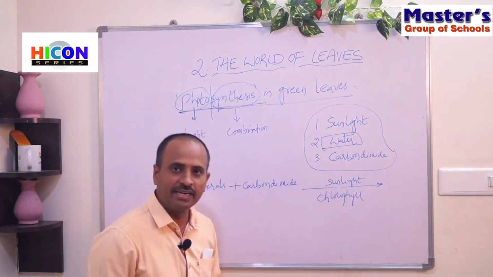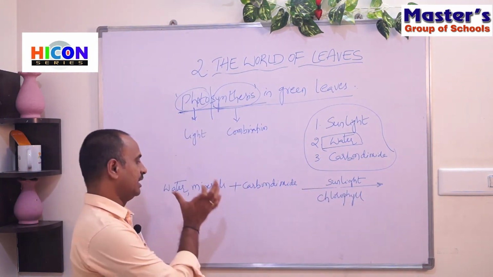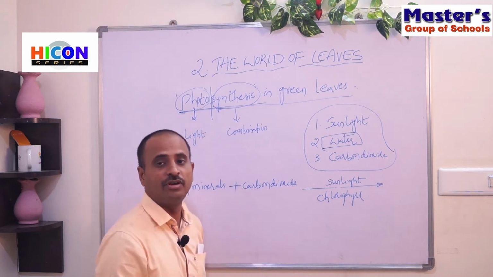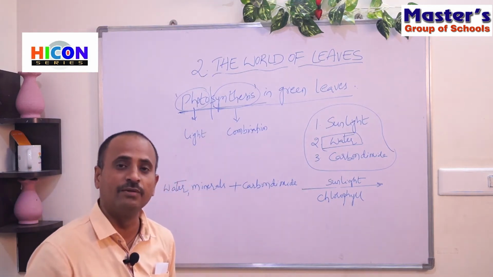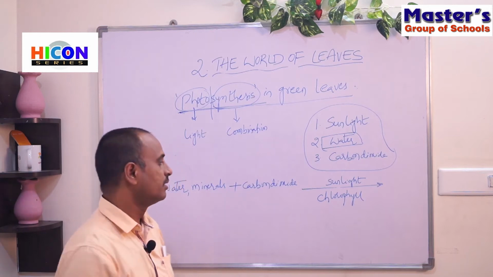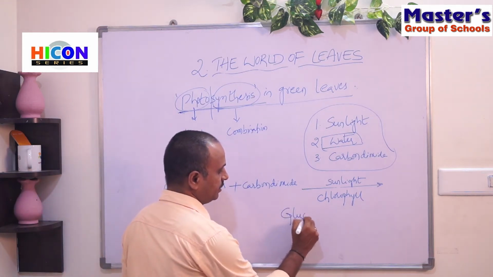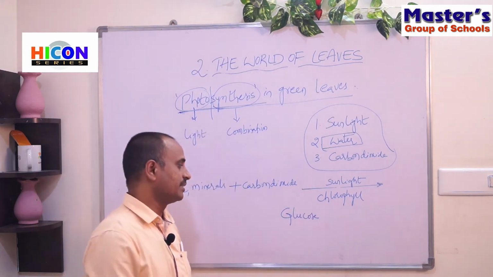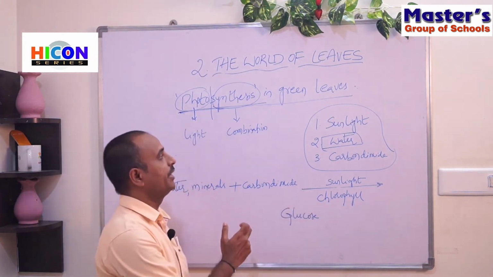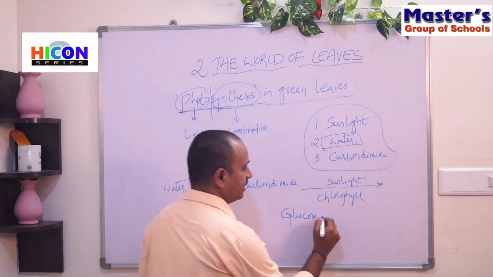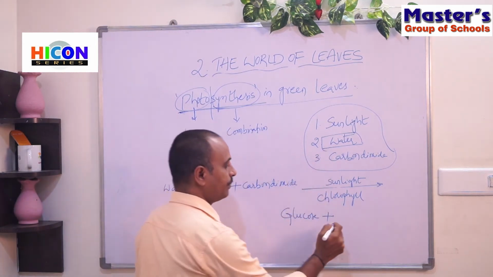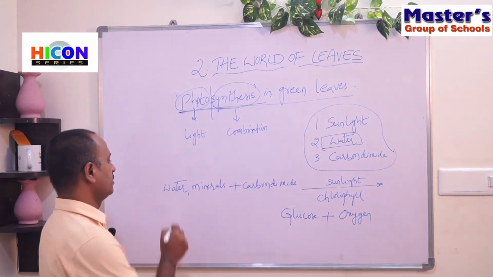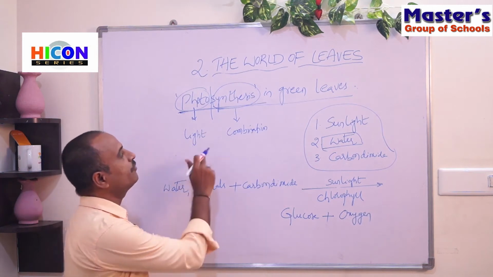In the presence of sunlight, the leaves combine, that means the leaves mix the water, minerals and carbon dioxide, and they prepare the food. Here the food prepared by the leaves is one type of sugar called glucose. So glucose is the food prepared by the plants. And in the process of photosynthesis, the plants give off oxygen into the atmosphere. So children, this is the equation for photosynthesis.